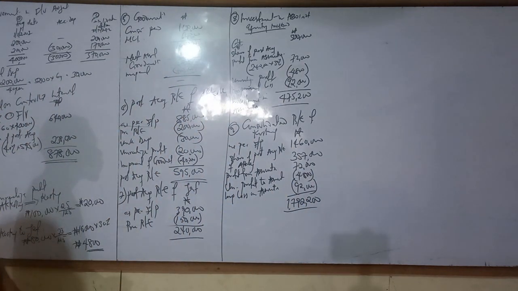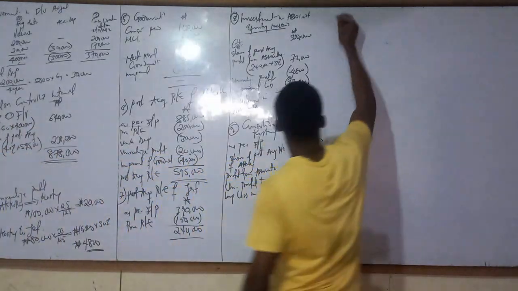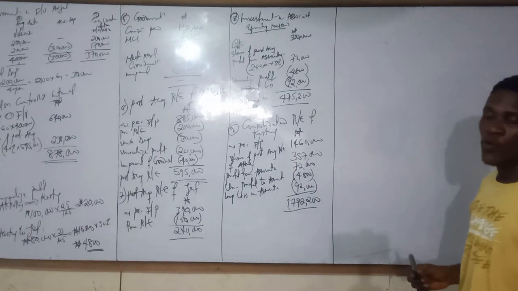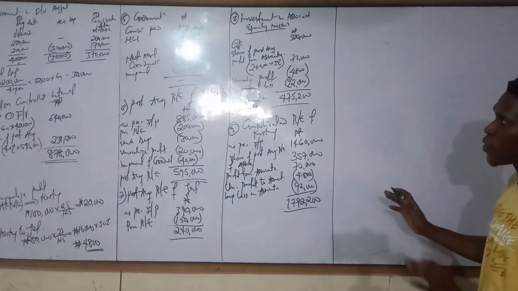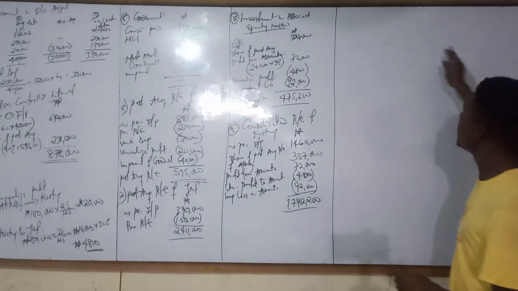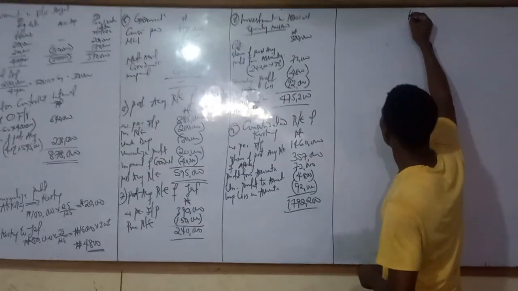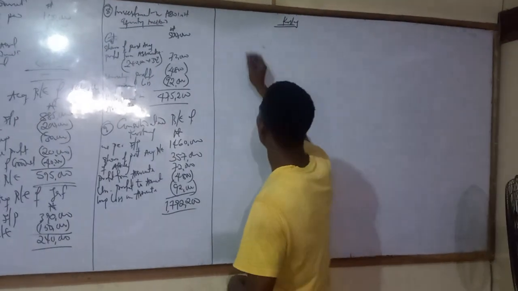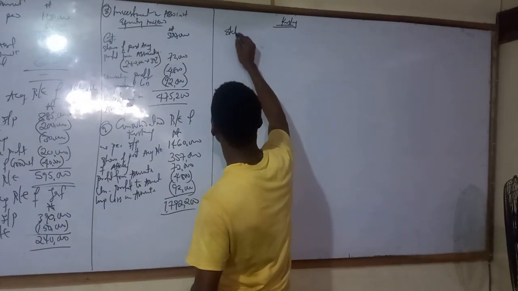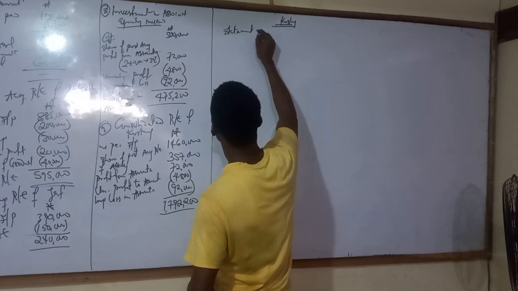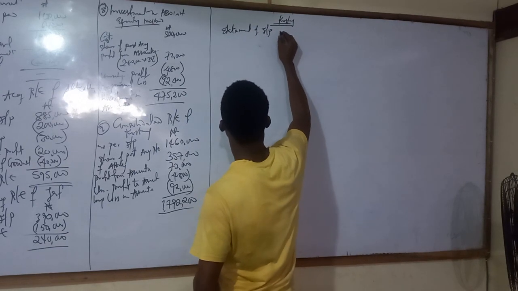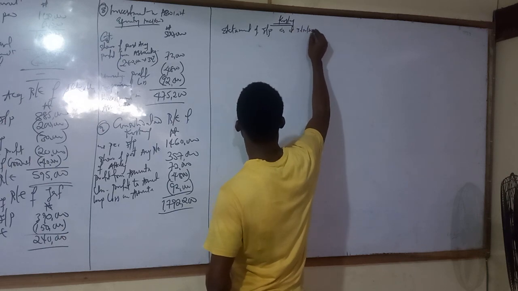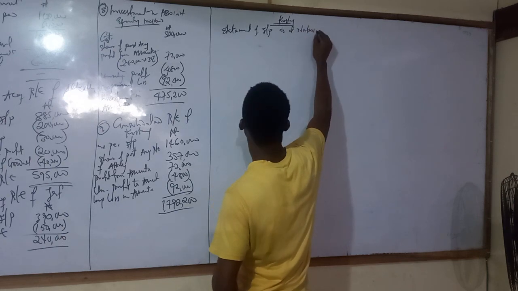So the next one is let's go and consolidate. In order to consolidate, what do we do? We go to our statement of financial position. I think we are done with all our workings. Koski, statement of financial position as at 31st December 2012.